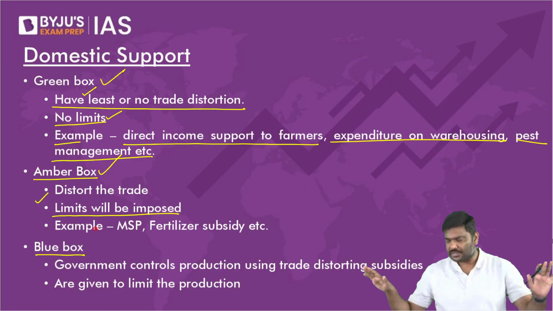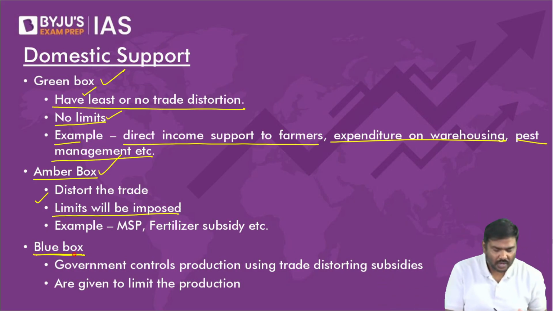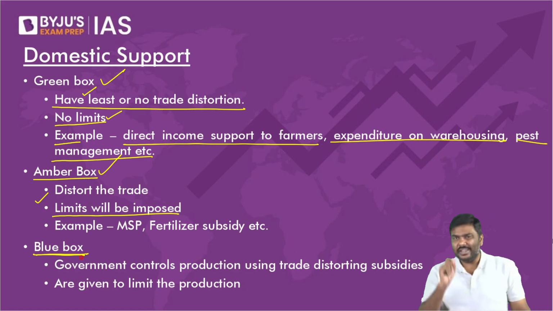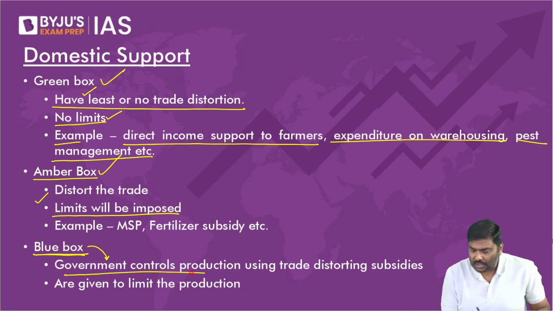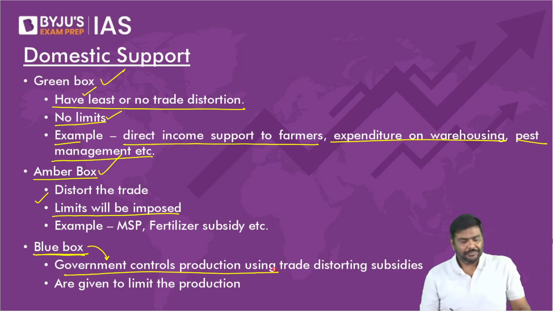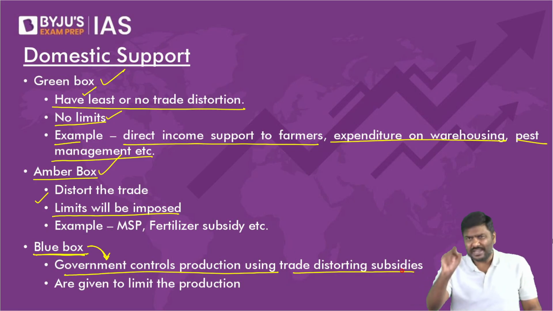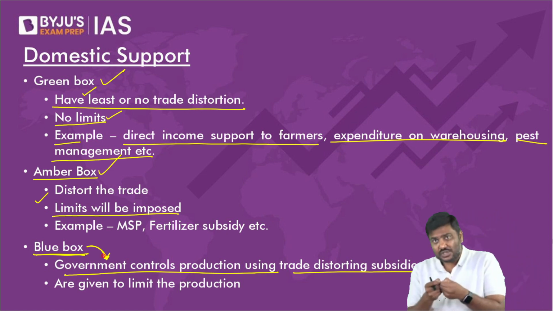Okay, now let me go to the next one. Green box is okay, amber box is okay. I'll tell you a couple of more points. Have patience. I'll add it to current affairs. Third one is blue box. Some of you will ask, sir, what about the red box? Under agreement on agriculture, there is no red box. I'll repeat the statement. Under agreement on agriculture, there is no red box. There is an amber, there is a green, and the third one is called the blue box.